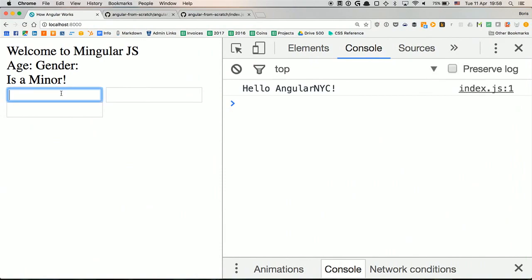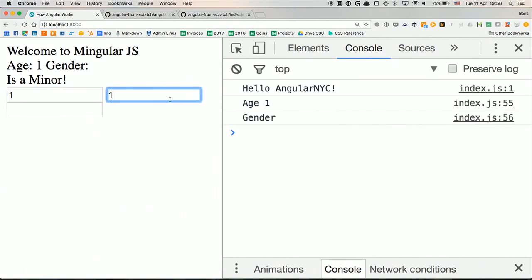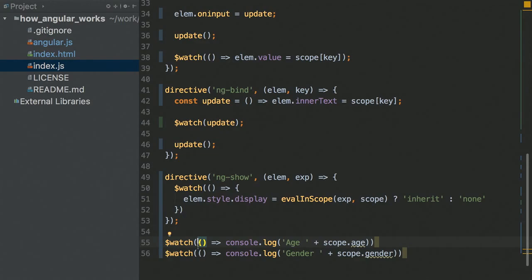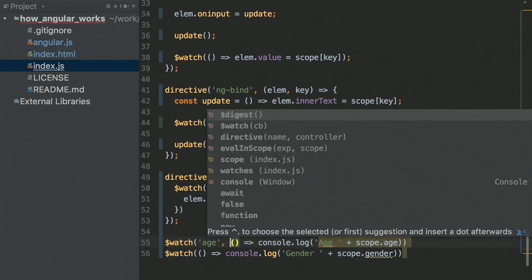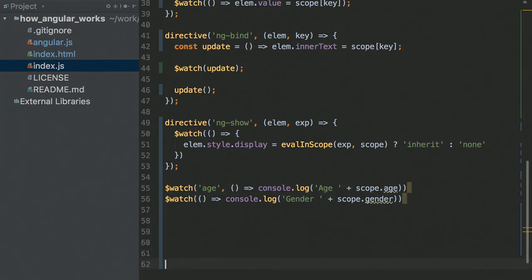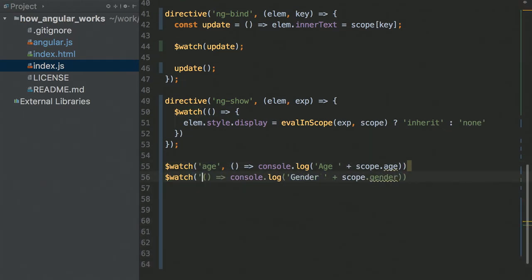So every time I change one of the fields, all of my watches are running, which is fine for this application, but a real one will have, what, 100, 200, 500 watches, and each watch might be changing JavaScript, running, doing Ajax calls. Like, we can't have all the watches executing all the callbacks every key press on the keyboard. So we have to find a way to say, you know what, I want to run this watch only when the age changes, right? There's no reason to run it all the time. Or only when the age or gender changes.